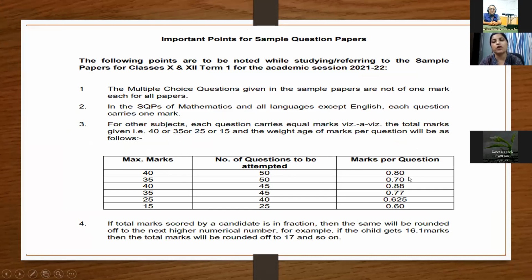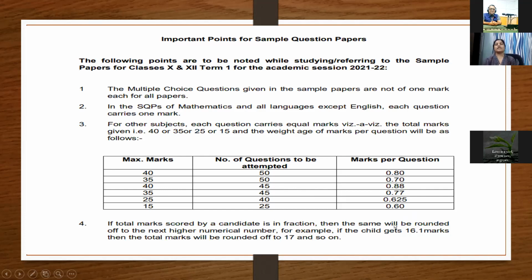Marks per question allotted will be 0.80. For 35 marks, questions to be attempted 50. In that case, marks per question will be 0.70. Whereas 40 marks paper, questions to be attempted 45, and the marks per question will be 0.88.